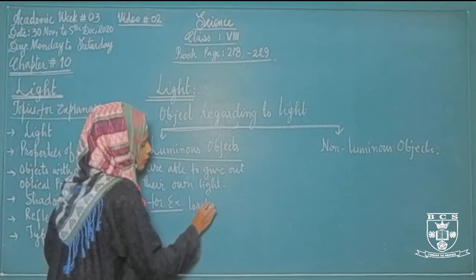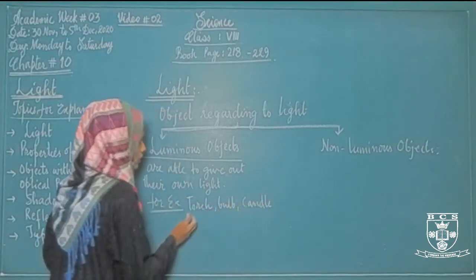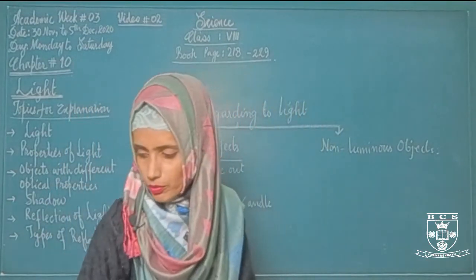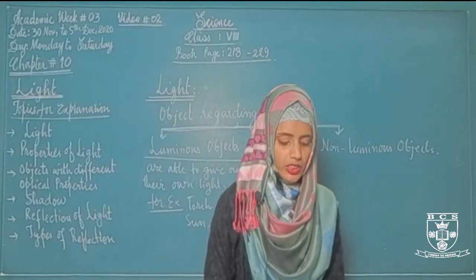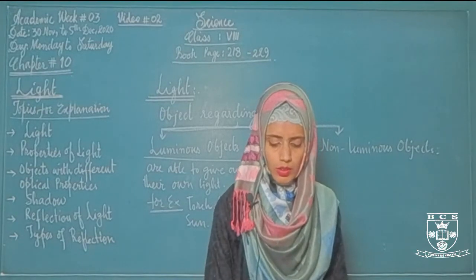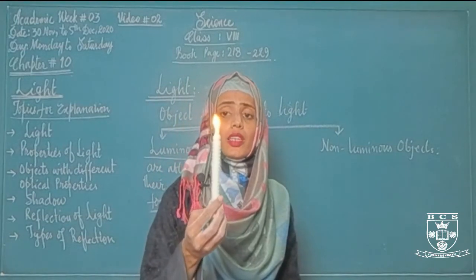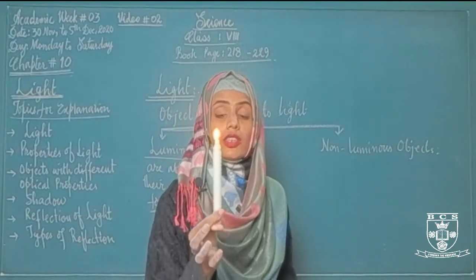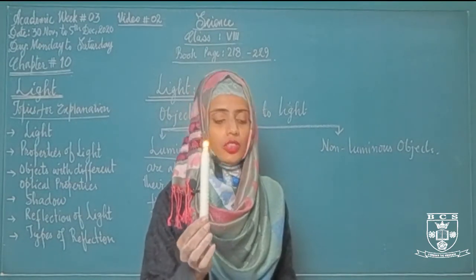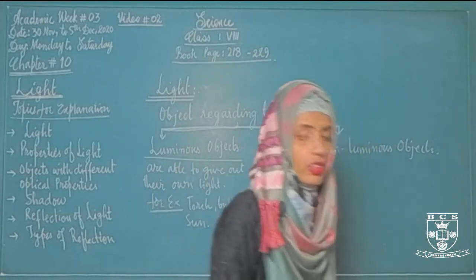torch, bulb, candle, sun. If we light the candle, it will produce its own light. Like this. This candle is a luminous object. It gives out its own light. It does not need to take reflection of some other light. It produces its own light. So this is a luminous object which is producing its own light.